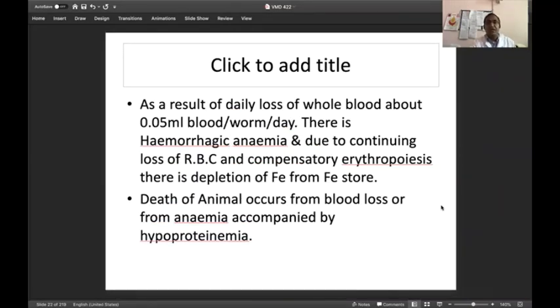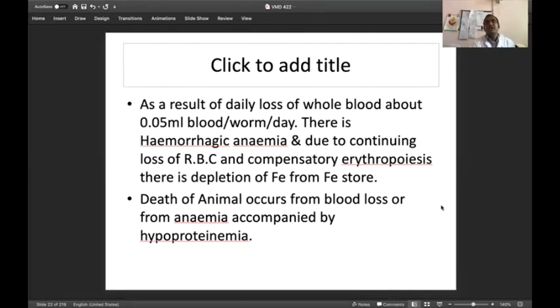So you see here one line is written, a very good line: a single daily loss of 0.5 ml blood per worm per day. One worm sucks about 0.5 ml of blood. One worm in the abomasum lays 10,000 eggs. If even 50,000 larvae come out from the eggs, you see how much loss of blood occurs during a single infection in a single grazing condition.